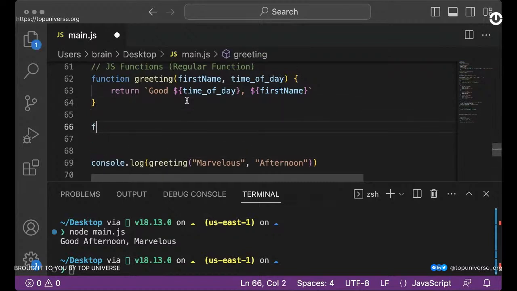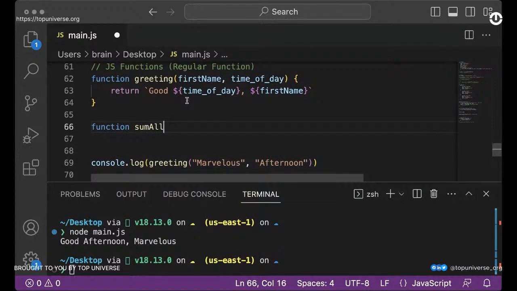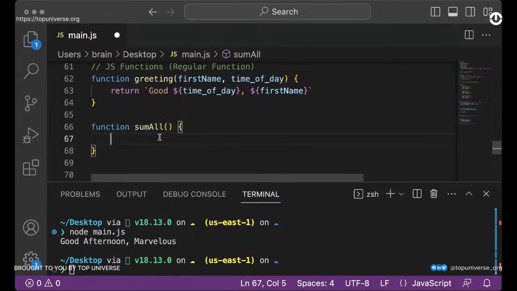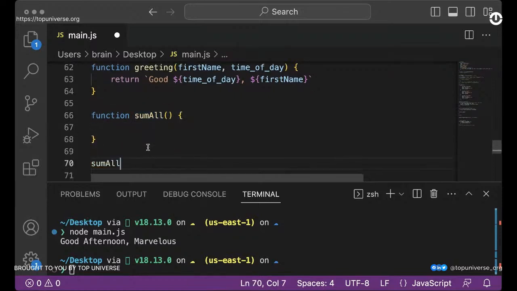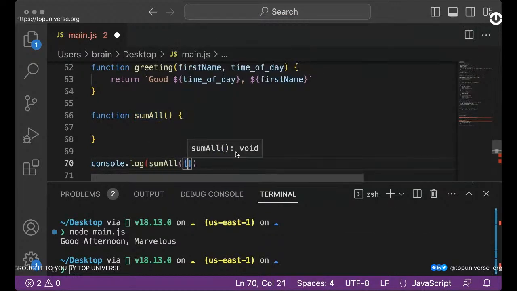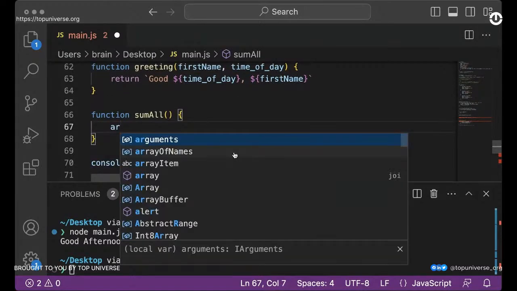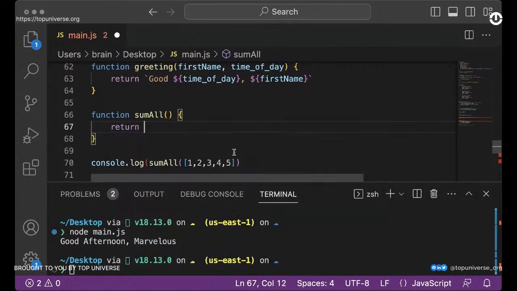A very simple way would be to say you have a function sumAll, and you don't know what you're expecting here, right? It might be more than you expect to see. So I can call sumAll, and within sumAll, I can put an array of items to be 1, 2, 3, 4, 5, right? Now within the sumAll function, first off, let's see our arguments, right? So let's return arguments. Run this.